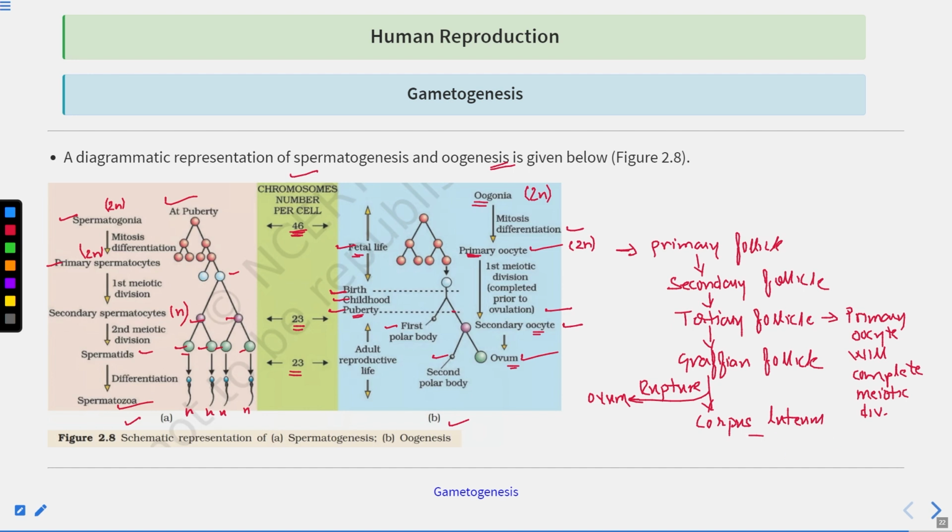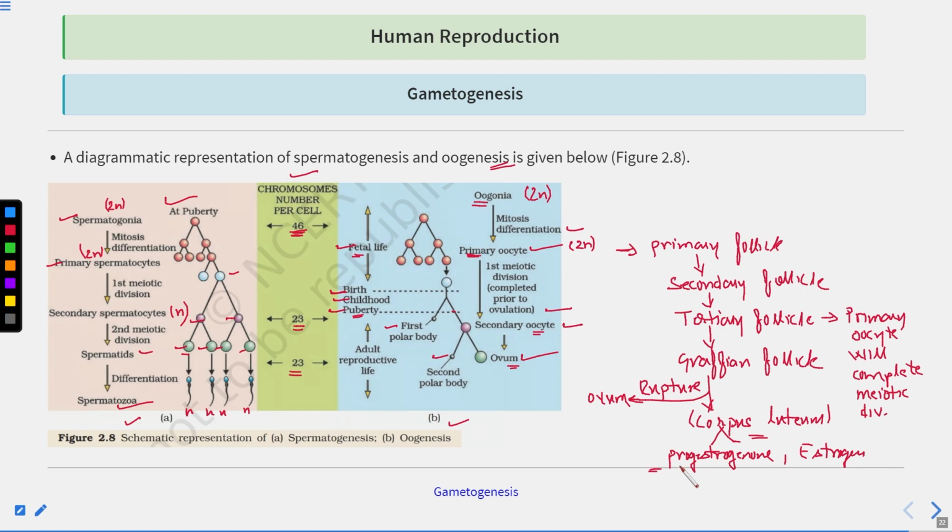The corpus luteum secretes hormones such as progesterone as well as estrogen. This is quite clear. We'll study about the corpus luteum when you study the menstrual cycle. So whenever the corpus luteum is formed, the level of the progesterone will increase. Apart from progesterone, a small amount of estrogen is also secreted. Progesterone is also known as the pregnancy hormone. We'll also study about this.